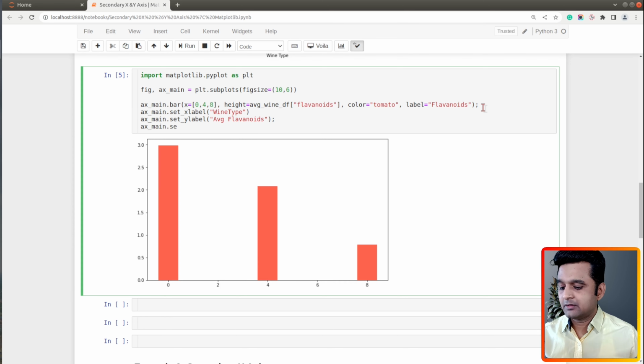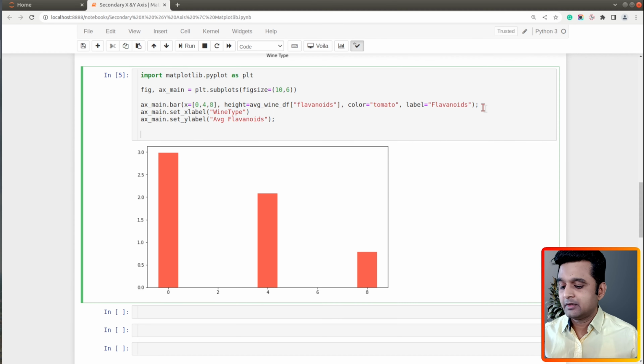And let's not set ticks as of now. So I will introduce ticks after I add the secondary axis for magnesium. So right, now we have added, let's add a title as well. Average ingredients for wine type.